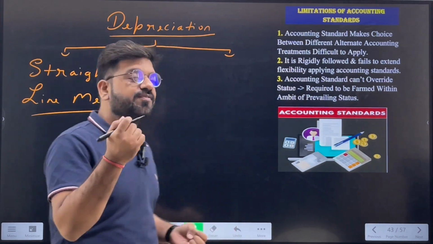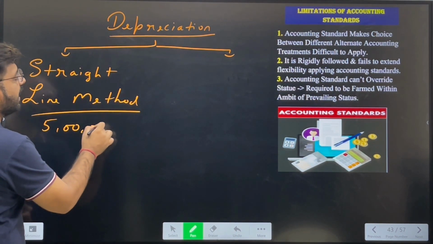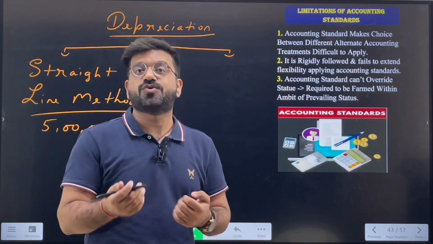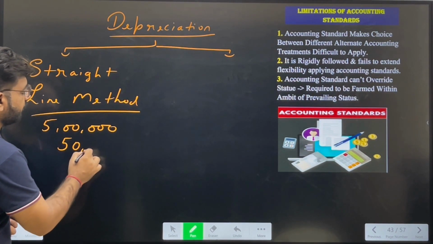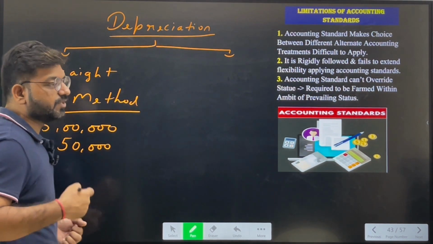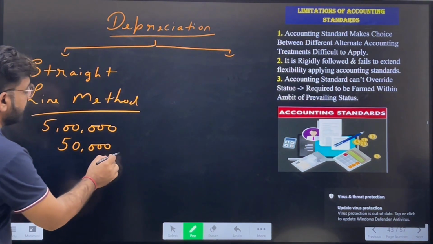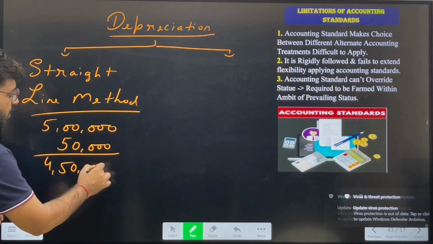For example, if we have purchased a machinery for say rupees 5 lakhs and we are charging a depreciation of 10% each year, then in the first year the depreciation will be 50,000, because 10% of 5 lakhs is 50,000. This is the depreciation for the first year. The remaining amount after the depreciation has been charged will be 4,50,000.